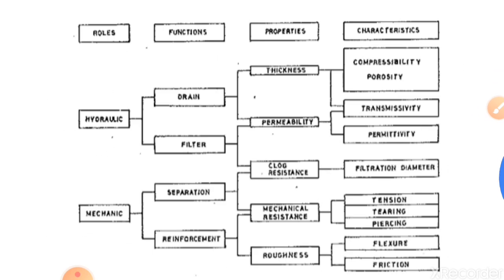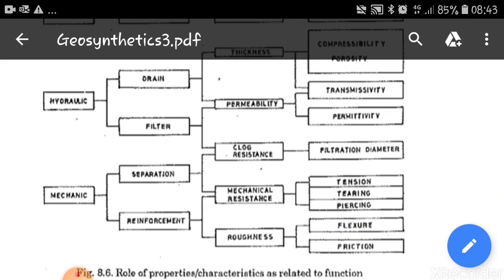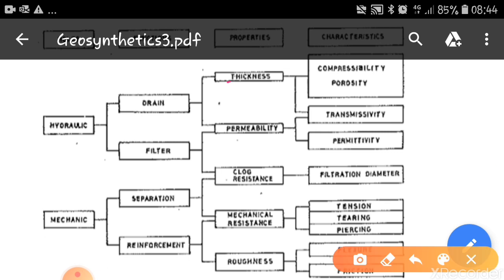So here this chart shows what are the roles, functions, properties and characteristics of the members. When we are discussing hydraulics, then the purpose will be either drain or filter, and in this case we have to see, okay, the properties which depend are thickness, permeability, clog resistance. So that's why we need to find the compressibility, porosity, transmissivity, permeability, filtration diameter. So all these properties we have to see.